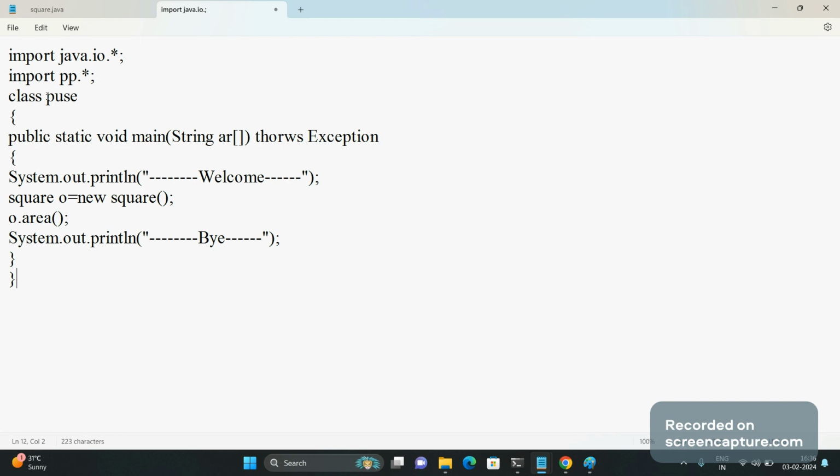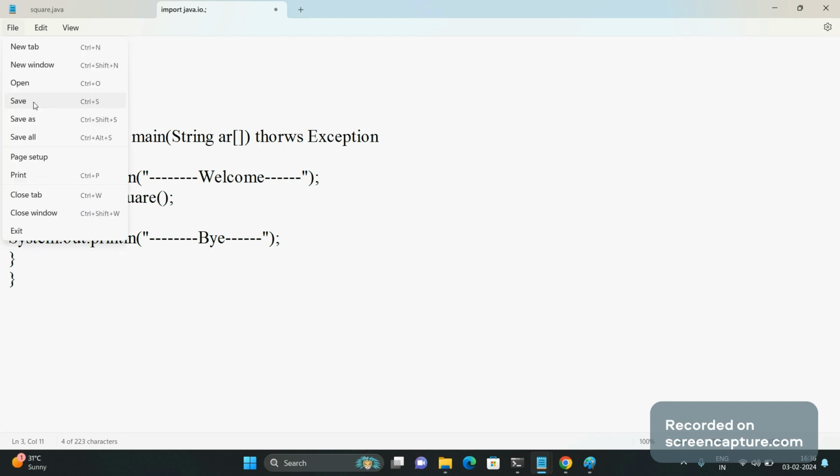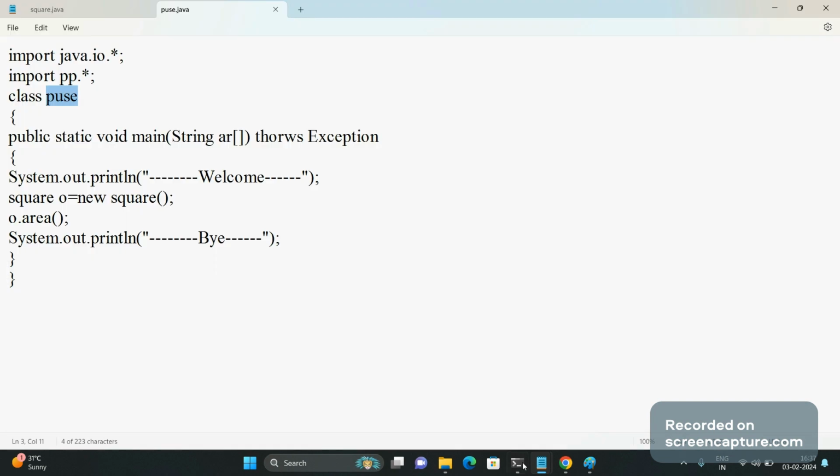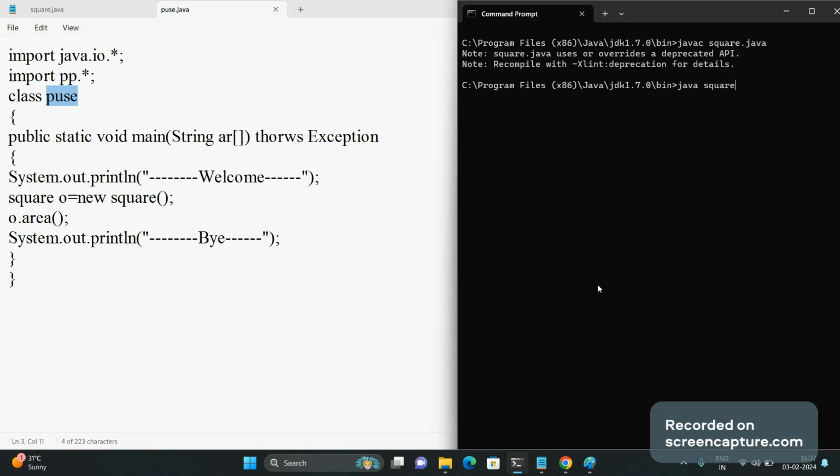We will save this file as puse.java in the bin folder, and see whether this code is executable and error free or not.